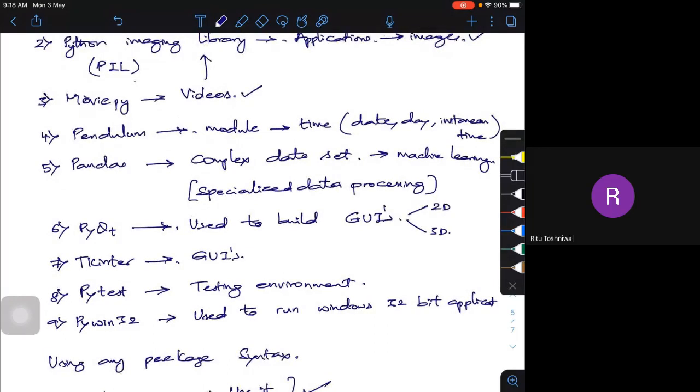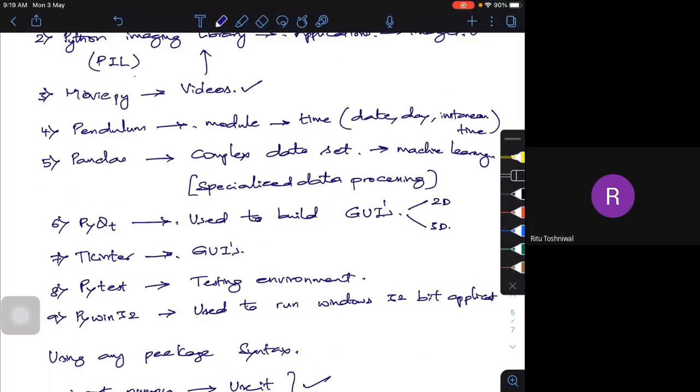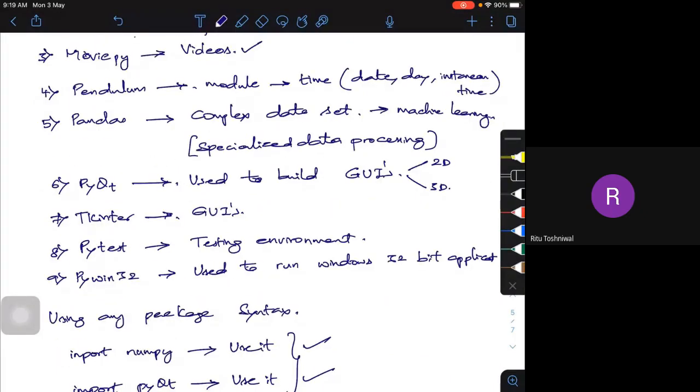Any doubts? Do you understand what exactly a package is and how it has a lot of uses? If you look at it, I have listed a few very important ones. If you want details, you can Google it. A lot of packages are there. Many new packages are coming up, and new packages may come in the future also. Those packages will be used for specific applications, and they will reduce the burden of writing your code. Say I was supposed to write 50 lines of code, these packages will reduce that to around 20 lines. So 30 lines you are using from the existing package itself. That's the advantage of it.